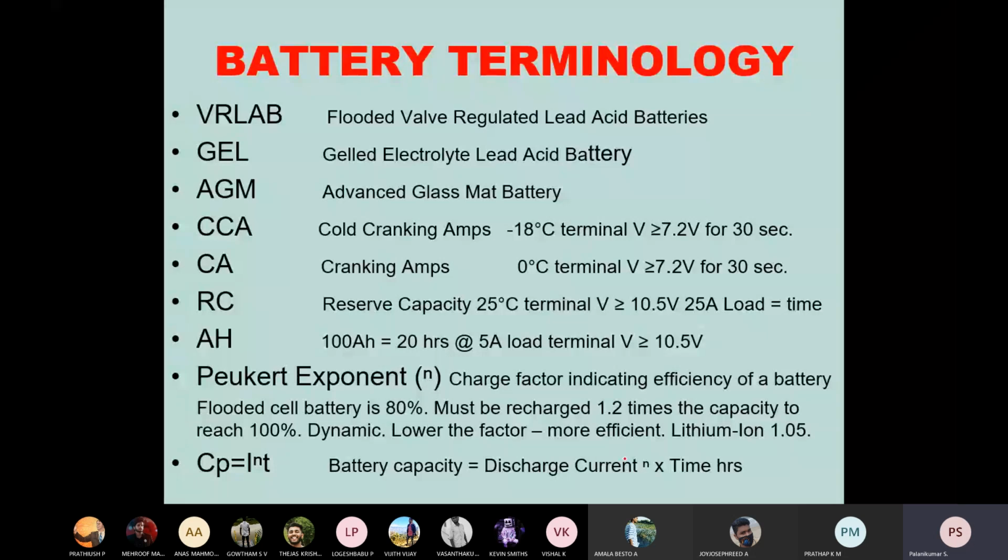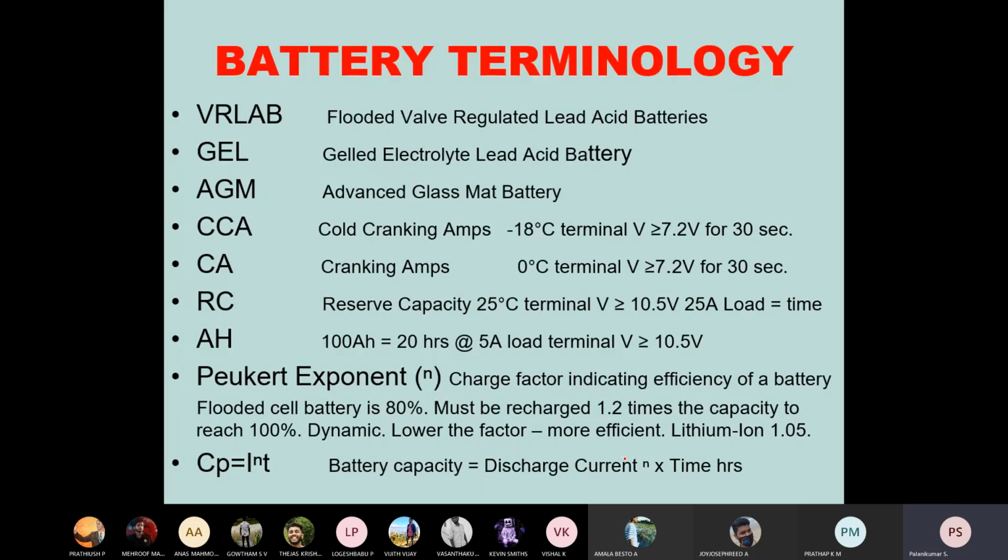Another one is the reserve capacity. Already we know ampere hour: 100 ampere hour means we are able to use the particular rating for 20 hours at a 5 ampere load. And Peukert exponent. This is a charging factor.